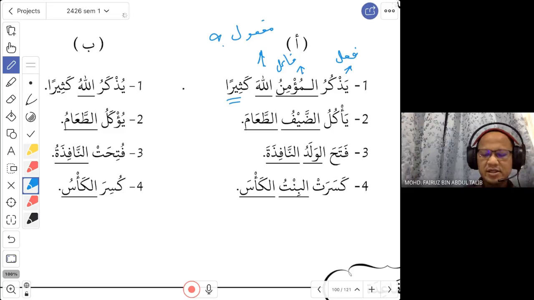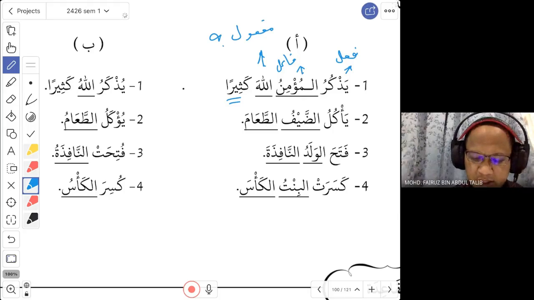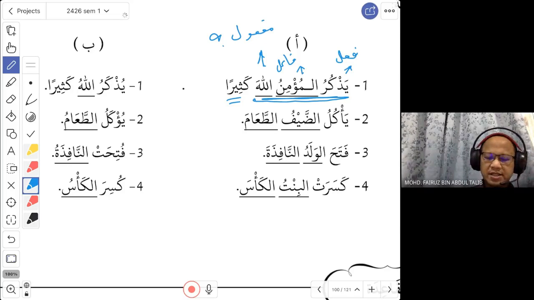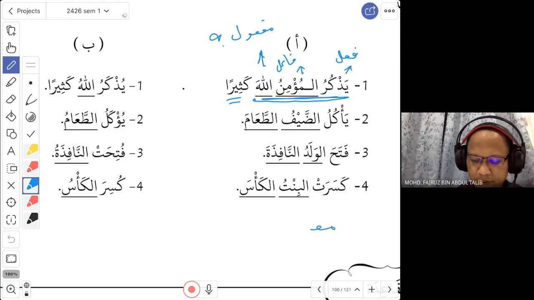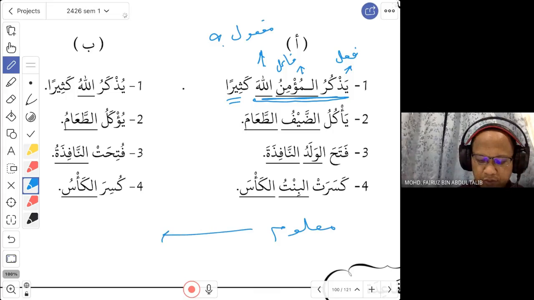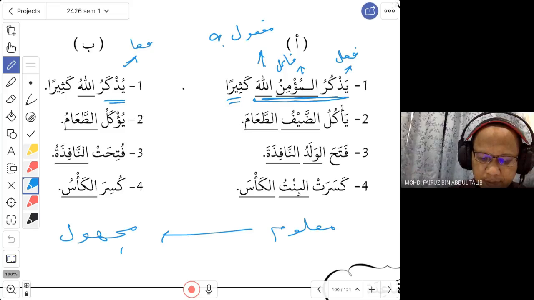Kathiran here is like the adverb. So we are only interested in these three words: yazkuru al-mu'minu kathiran. Now what do we do? We change the word yazkur to the passive form. This is ma'lum. You change to majhul. So from our previous lesson, we change yazkuru to yuzkaru. That is number one. So now this is the fi'l, but it is in the majhul form.